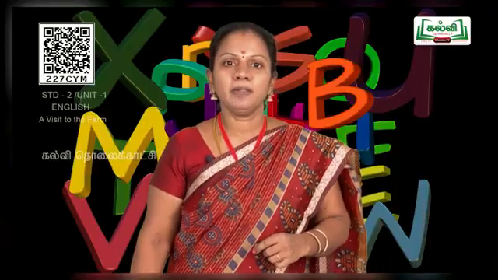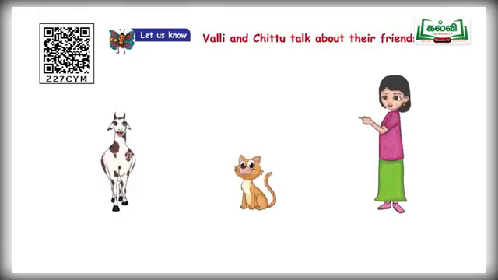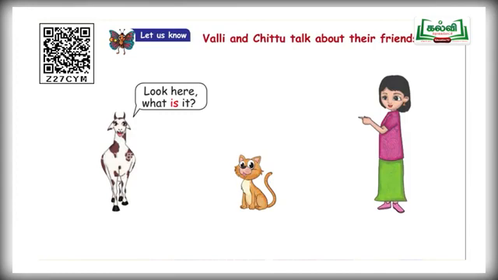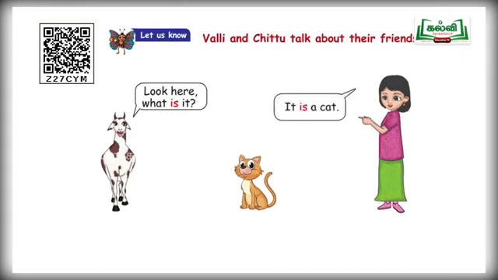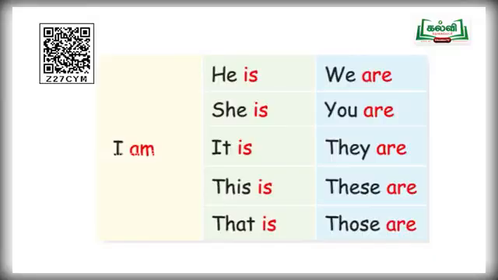And next one, Chittu is asking Valli, look here, what is it? Idu enna? Chittu is asking to Valli. Now Valli is replying, it is a cat. It is a cat. So it is a singular pronoun. After it, what you supposed to use, children? Is. It is a cat. And next one, look at this tabular column.